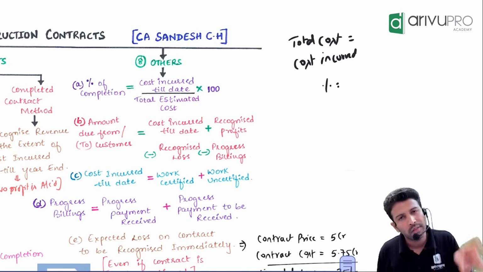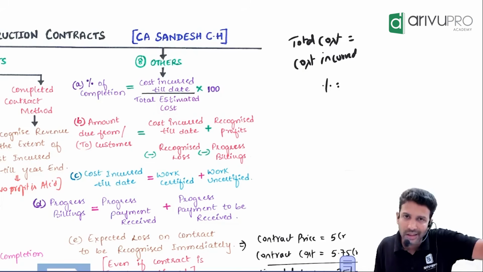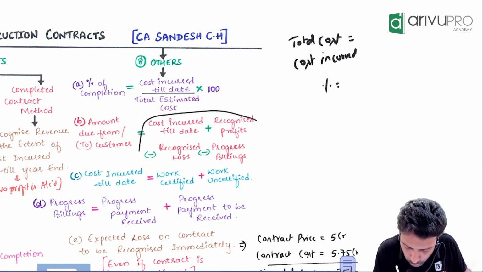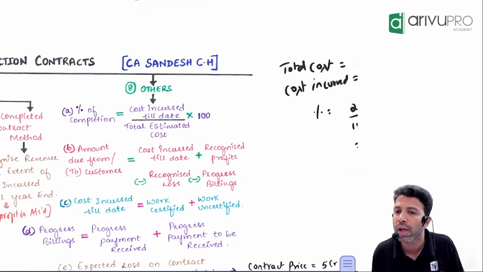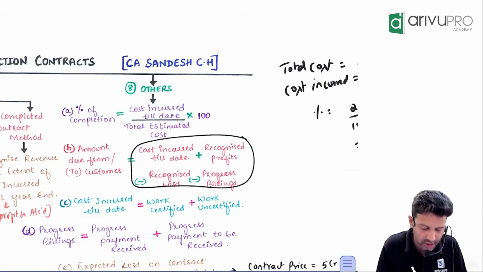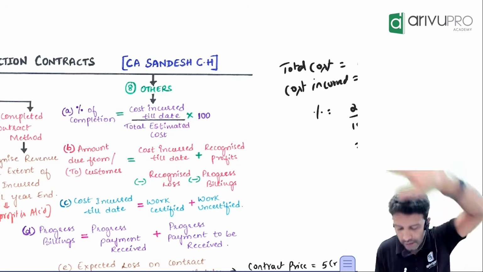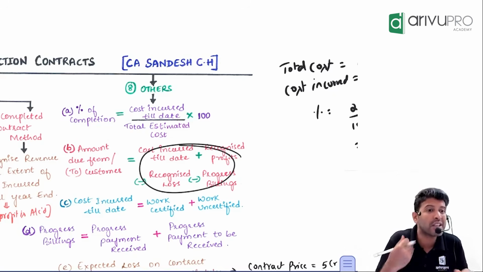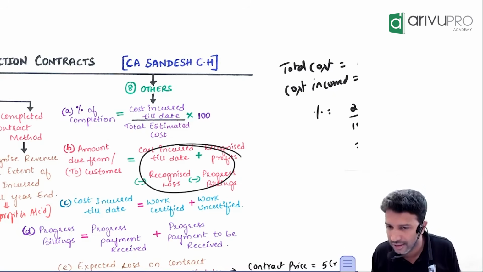That is expressed in a formula: cost incurred till date plus recognized profit minus recognized loss minus progress billing. This gives you the amount due from the customer or due to the customer. If you get a positive number, the customer is your debtor, and you show it as an asset in the balance sheet. If you get a negative number, you have collected an advance from the customer, so you show it on the liability side.